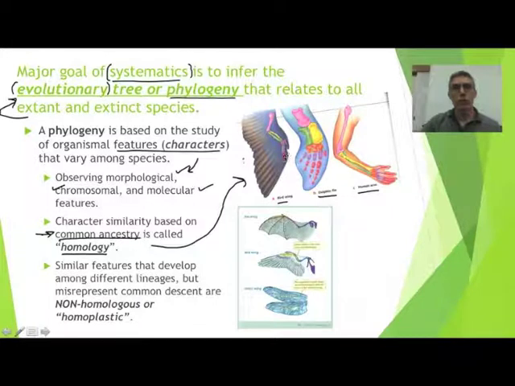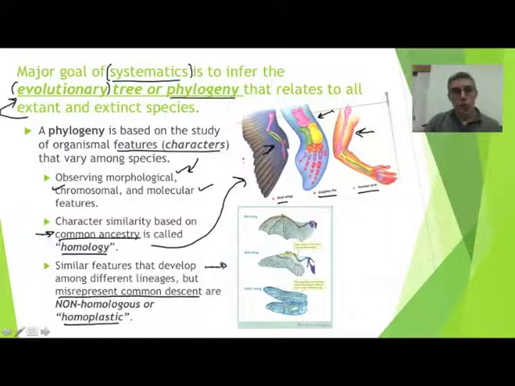And if we look at the structure for each appendage, you're going to notice the bones that make up these structures are very similar to each other. So the types of bones that we would find in each appendage are pretty much the same. They might have been modified a bit, but they're still the same. And again, that's going to imply common ancestry. Now, if we're looking at a homoplastic type of characteristic, what we're looking at here is something that is somewhat similar to homology, but in this case, the similarities that we notice tend to misrepresent common descent.